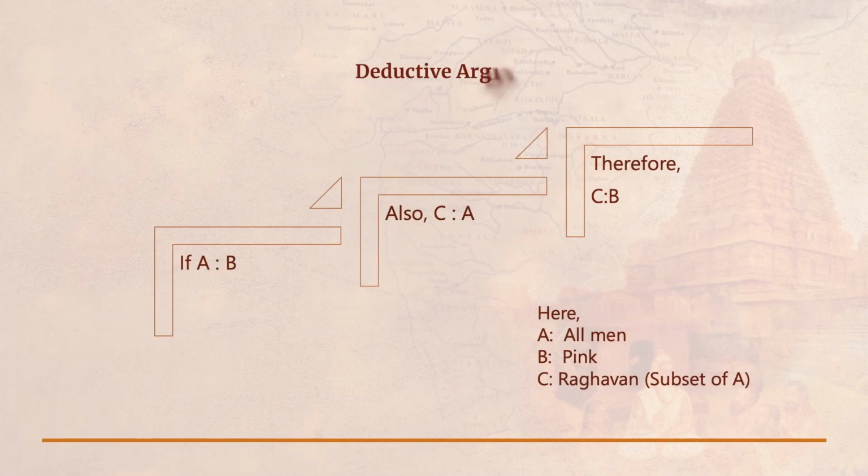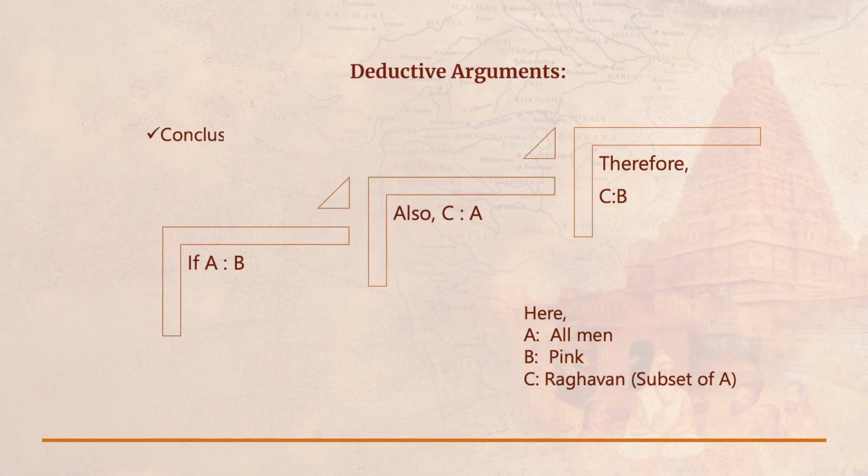Now, these words may be somewhat unfamiliar to some people. A deductive argument is something in which the conclusion necessarily follows from the premises. For example, if I say all men are pink, Raghavan is a man, therefore Raghavan is pink. From the two statements that all men are pink and Raghavan is a man, it necessarily follows that Raghavan is pink. If you accept the first two sentences, you must accept the third sentence also. These kinds of arguments are called deductive arguments.